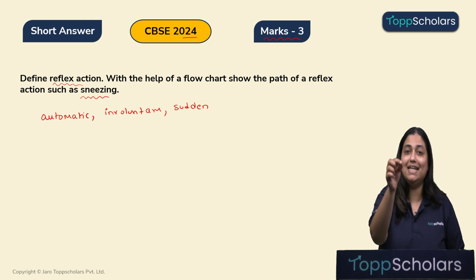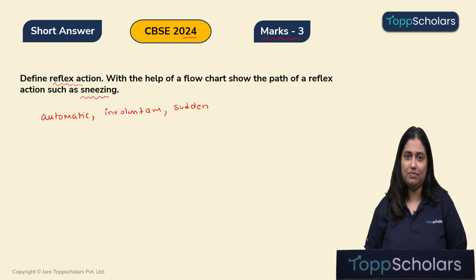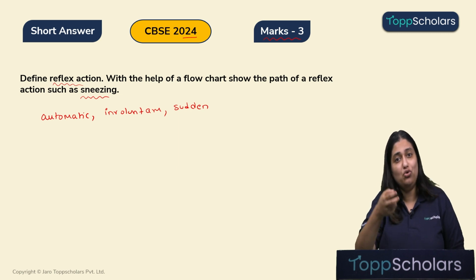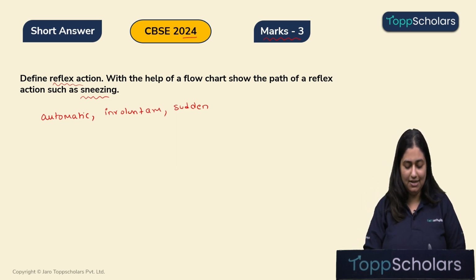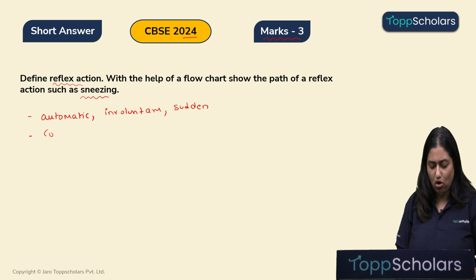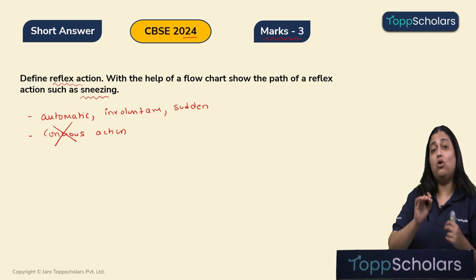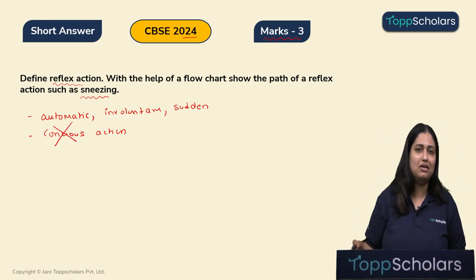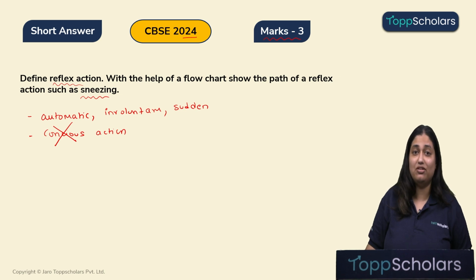No. And that exactly is a reflex action. A reflex action is not a thoughtful action. You don't think about doing that movement. It is not a conscious action. You just did that movement without even thinking about it. That is your reflex action.